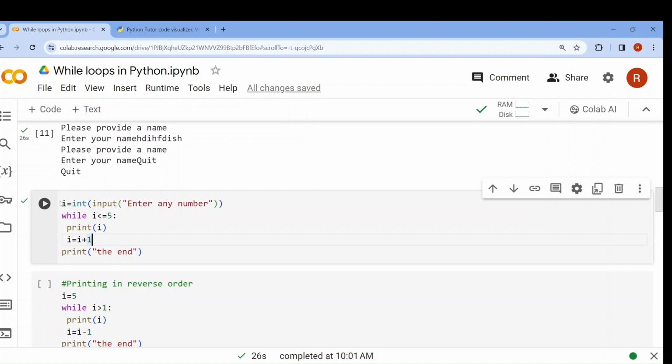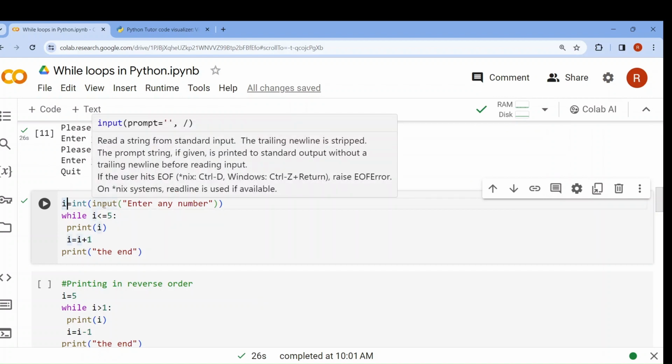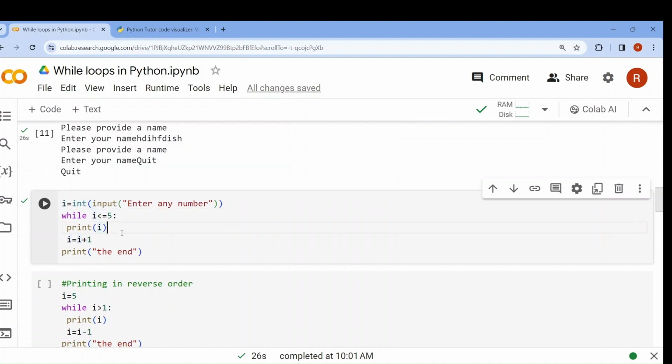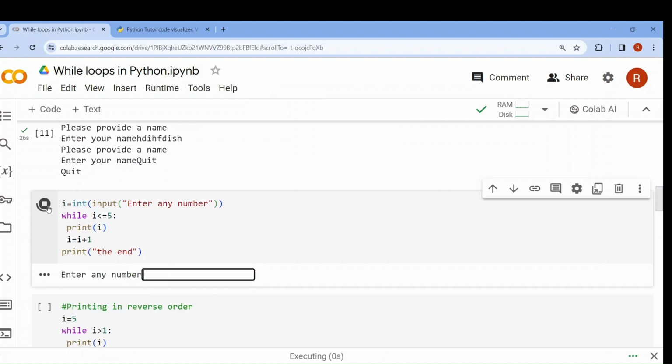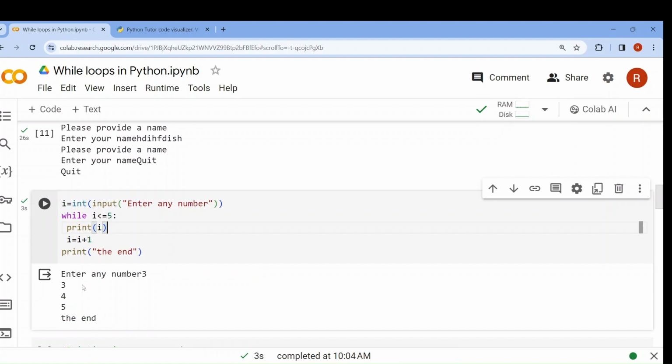Let's do a program where I want to take any number as an input and I want to increase the number until and unless it becomes 5. Now if I run this program with any number, say 3, what will happen? 3, 4, 5. Now how is it doing this?